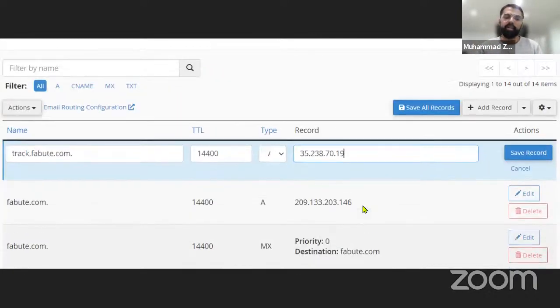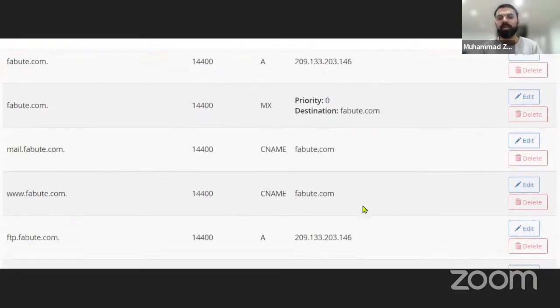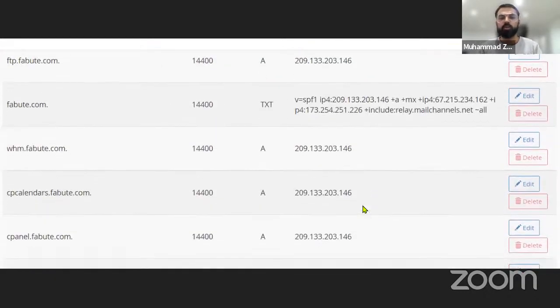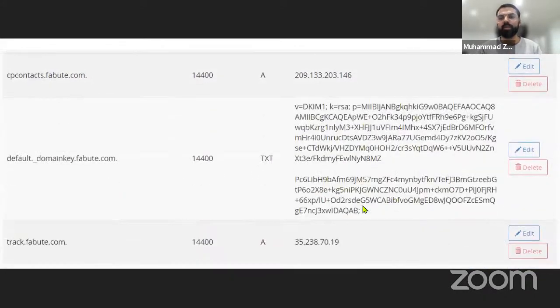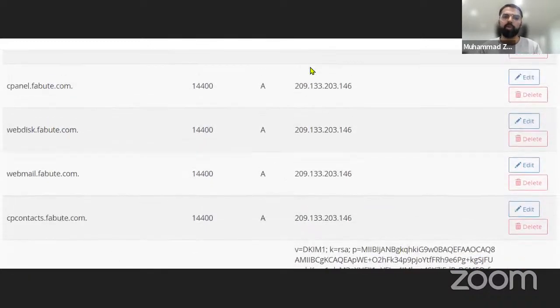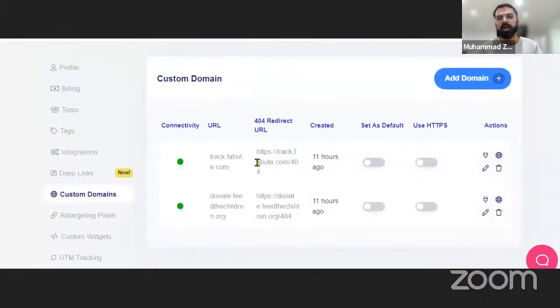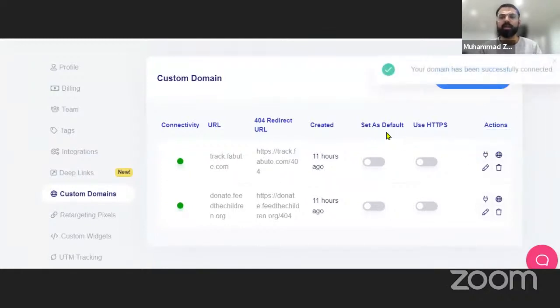You must be knowing that DNS configuration usually takes up to 48 hours. So for the sake of showing a correct demo to our customers, we have already connected this custom domain and it has taken some time for its propagation. And now this track.febut.com is already connected. So if I go to my Replug account again, I can see that this is connected here. I can check for its connectivity anytime and I can get the message, okay, your domain has been successfully connected. Thank you, Replug, for informing me.